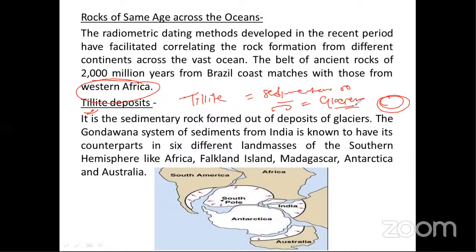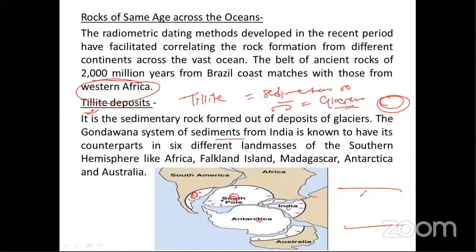So the Gondwana system of sediments from India is known to have counterparts in 6 different landmasses. You see in color, South America also has Tillite deposits. Africa also has Tillite deposits. India also has Tillite deposits. Antarctica, Australia, Madagascar. So what Wegener said is that all these places are now present in tropical countries. Tropical means located where sun rays are received in a very good amount, this part of the earth surface, between the Tropic of Cancer and the Tropic of Capricorn. This part receives very good amount of sunlight.